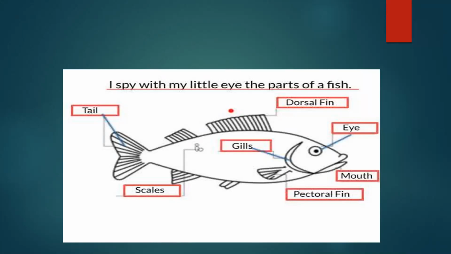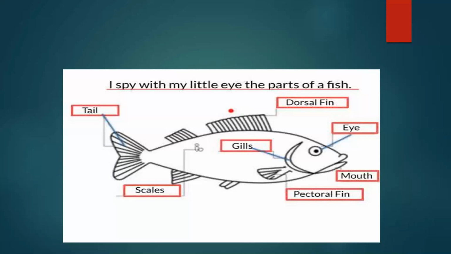This is the picture of a fish. In this picture, we can see the fish also has eyes. Both sides have two eyes, same like us. And the eyes help to see inside the water. Then the fish has a mouth, same like us. Then you can see the gills. In Bangla, what is it called? Ask your mother. The gill is inside. It is called kanko in Bangla.